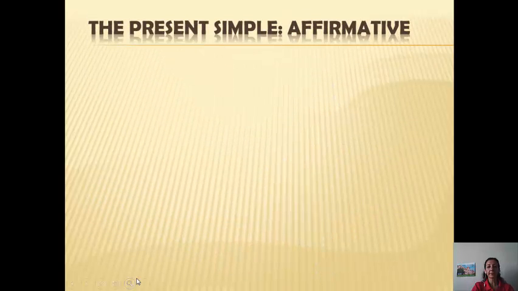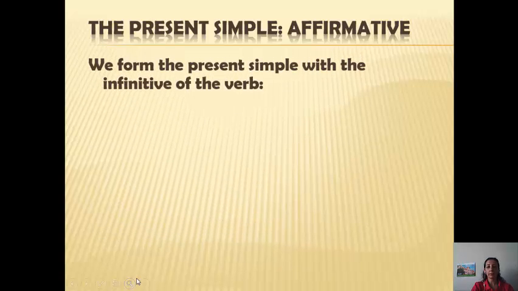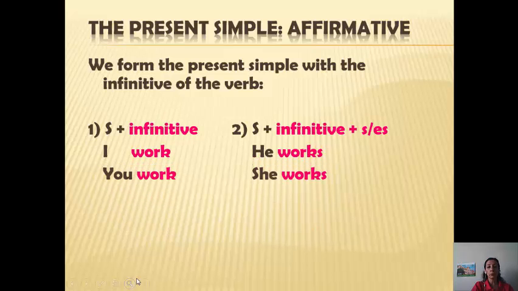How to form the present simple in the affirmative form? We form the present simple with the infinitive of the verb. How? We put subject plus infinitive. At the end of the verb, we can put s or es according to the pronoun or according to the subject. Examples: I work, but he works. You work, but she works. We work, but it works.